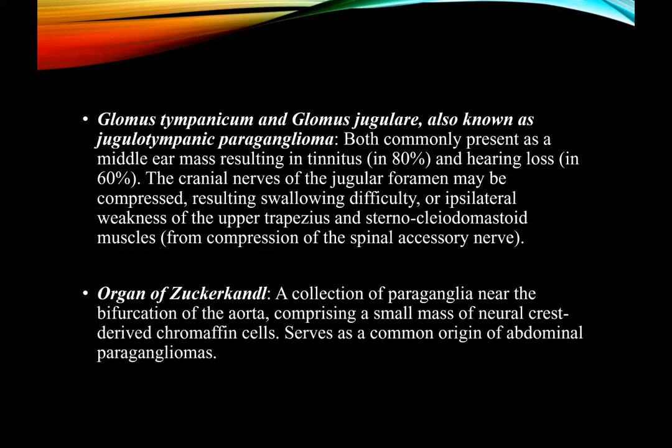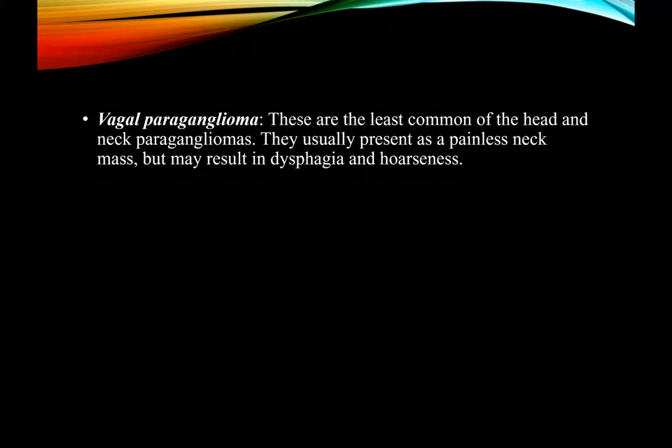We also have organ of Zuckerkandl, a collection of paraganglia near the bifurcation of aorta comprising a small mass of neural crest-derived chromaffin cells, and these serve as a common origin for abdominal paragangliomas. We also have vagal paraganglioma. These are the least common of the head and neck paragangliomas. They usually present as a painless neck mass but may result in dysphagia and hoarseness.